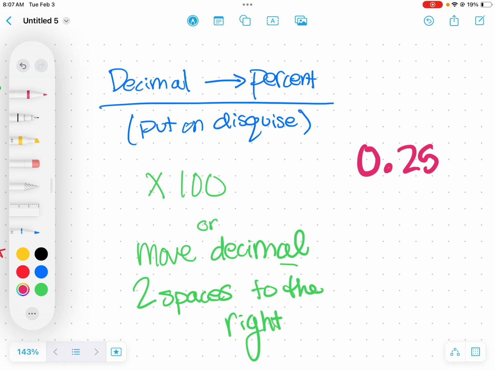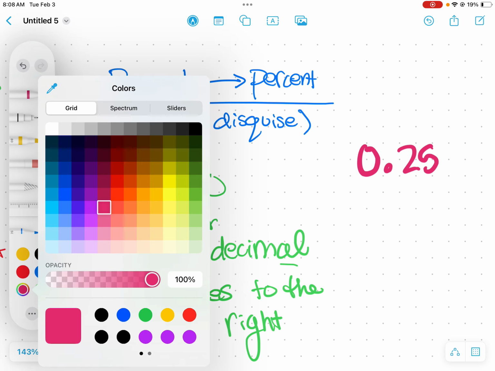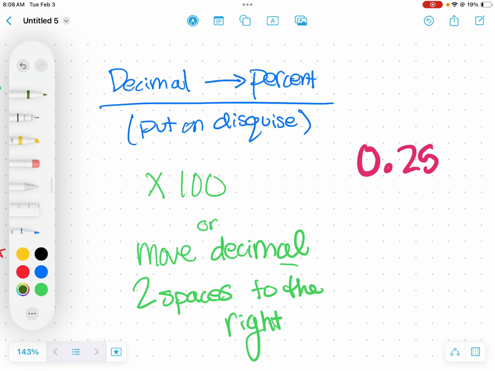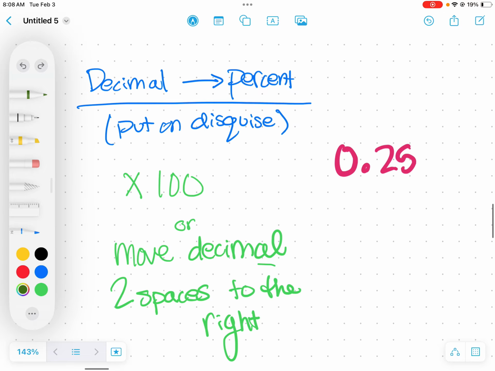Oh no, it's so scary, but it doesn't want to be scary. It doesn't want to be like Mimikyu. So it puts on a costume, the costume being the percent sign, and all of a sudden, it doesn't seem so scary. 25%, that seems totally normal. It seems happy and cute and fun. So 0 and 25 hundredths is the exact same thing as 25%.